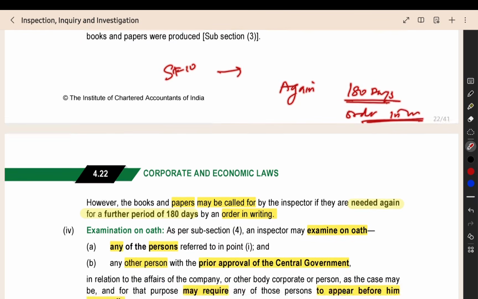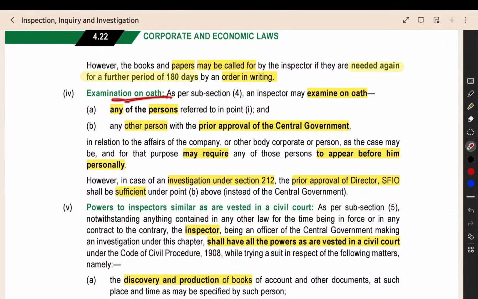Similar particular requirement only. Then examination on oath. I already told that they will get you to promise that whatever you are telling will be truth. After that only they will ask for the evidence and ask you the questions. Like that they will hear the investigating officer. They can get the promise. After that they will get the evidence from you.